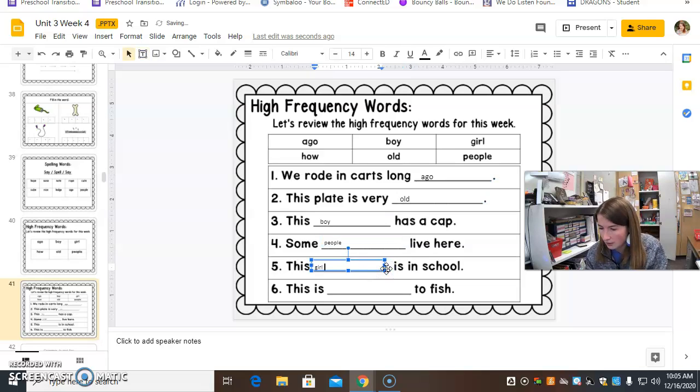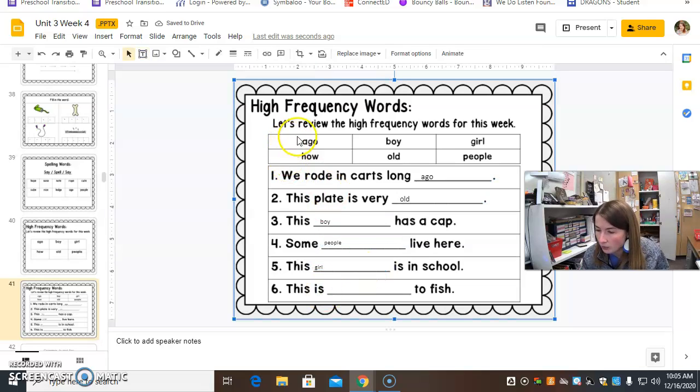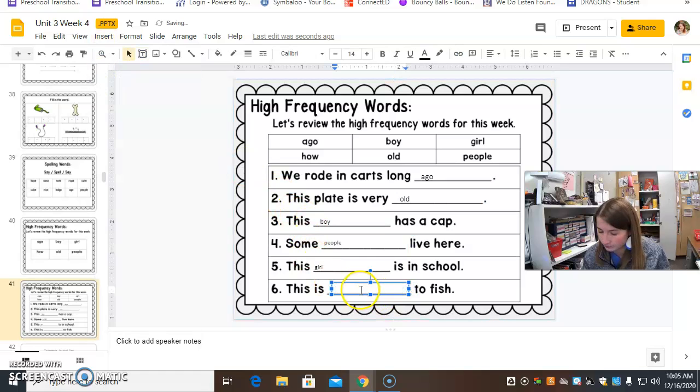Good job. Okay, so we used ago. We use boy. We use girl. We use old. We've used people. So now we have how. This is how to fish.